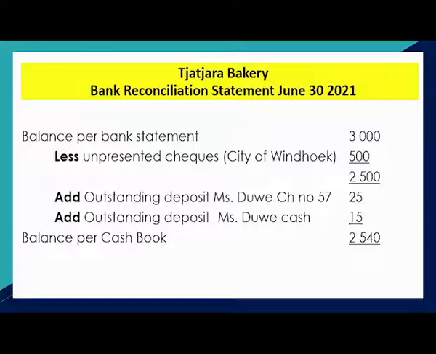That's 500. Then you add the outstanding deposits: Miss Due, the 25 one, and then the $15 that has been deposited to Miss Chachara's personal account. So the bank must do the correction and bring that $15 to Chachara Bakery's account. Then it brings you to the balance per cash book. Okay. And then if you want to use the second method, then it's vice versa. You start with the 2,540, then you deduct the 15 and the 25, and then you add the 500 to bring you to the 3,000.